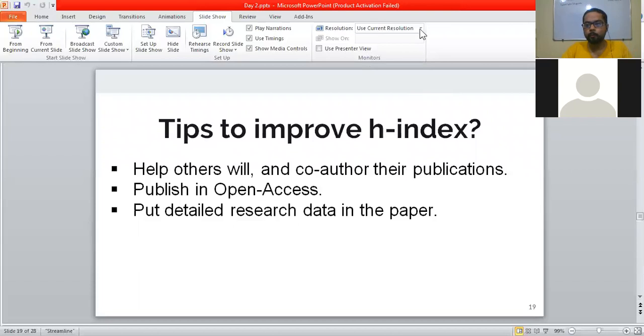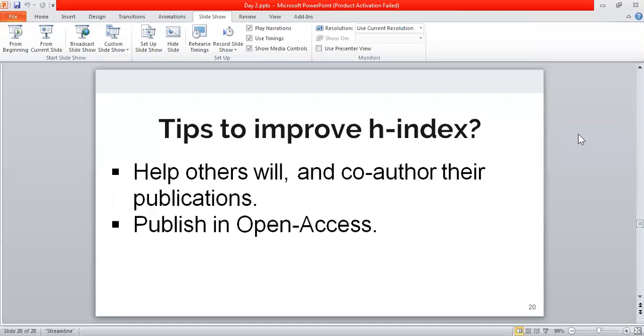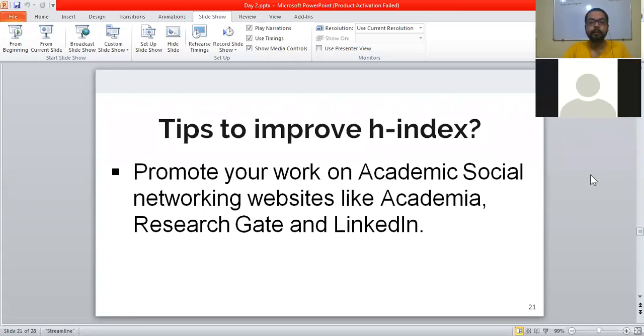So now coming on to the next way, and the next thing is to promote your work on social academic websites like Academia, ResearchGate, LinkedIn, all of this. Now, how can this help you?